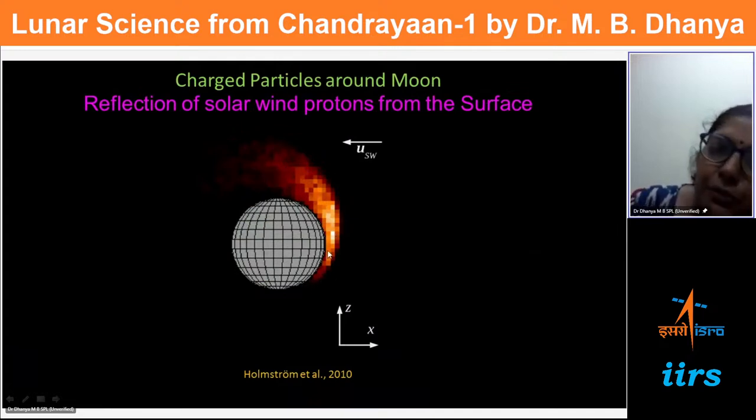As an example, if they are generated at some point here, their presence can be detected at a very far distance. In fact, people have detected lunar ions even at the distance of Earth. This is the kind of distance these ions are able to travel. So this is another breakthrough.